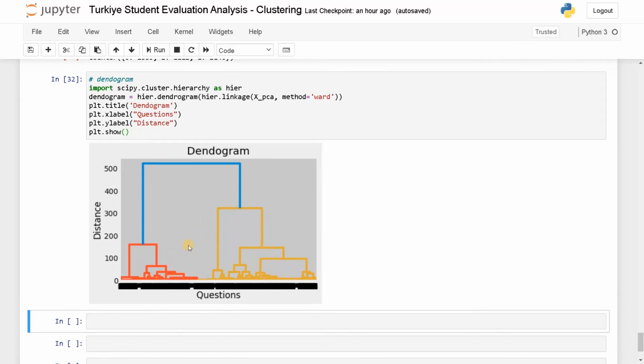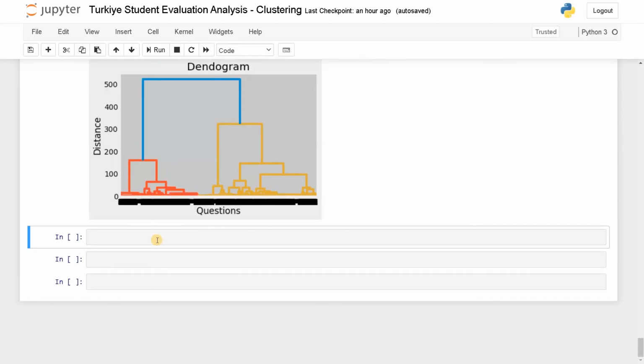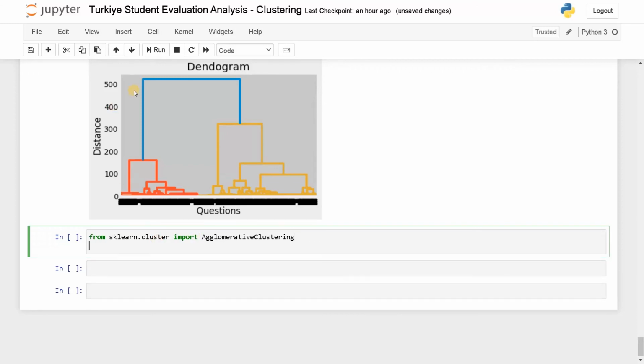Based on the color itself, we can determine the number of clusters is 2. This red one is one cluster and this yellow one is another cluster. From the elbow method, we determined the best cluster count is 3. From the dendrogram, we have determined the best cluster count is 2. Let's do some processing with the number of clusters as 2. For this, I'm going to use agglomerative clustering. Let's import that module: from sklearn.cluster import AgglomerativeClustering.